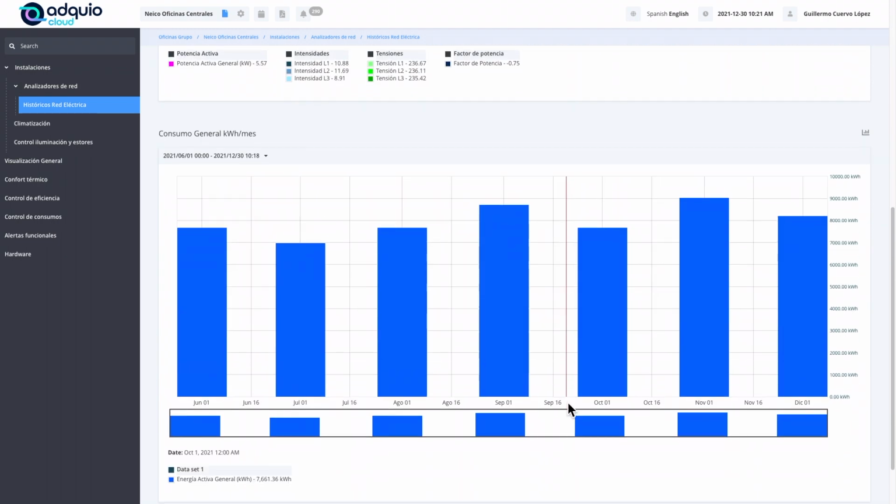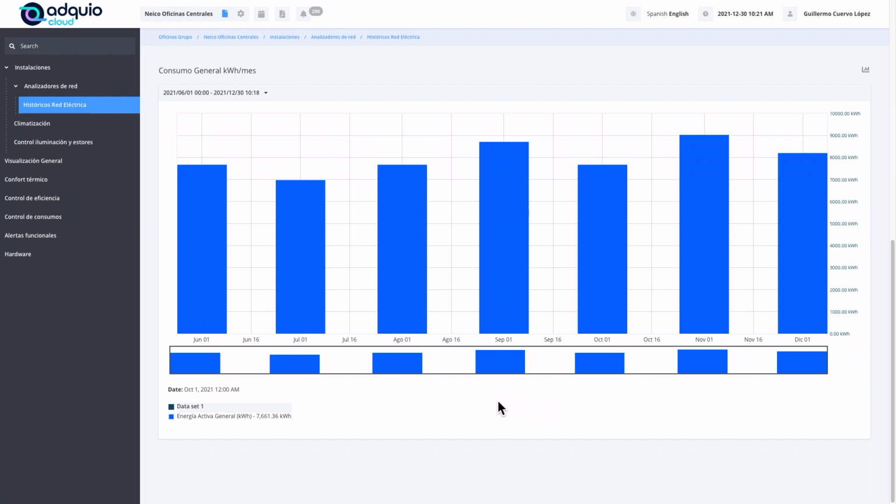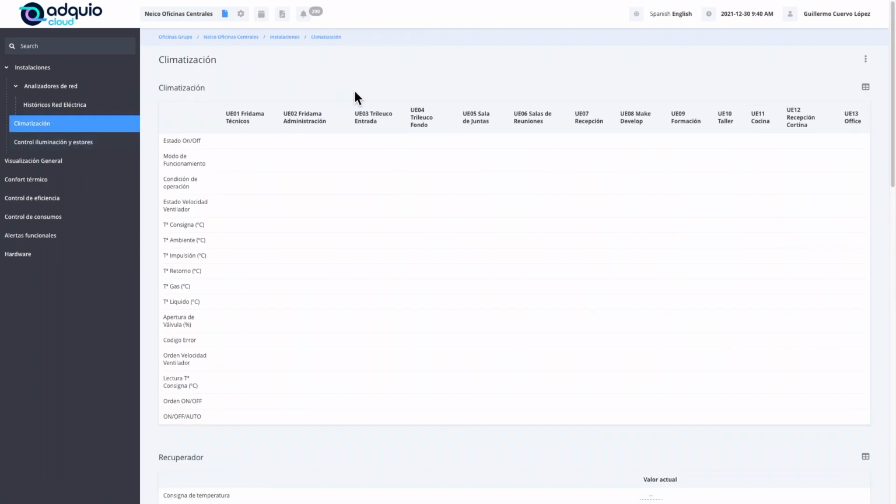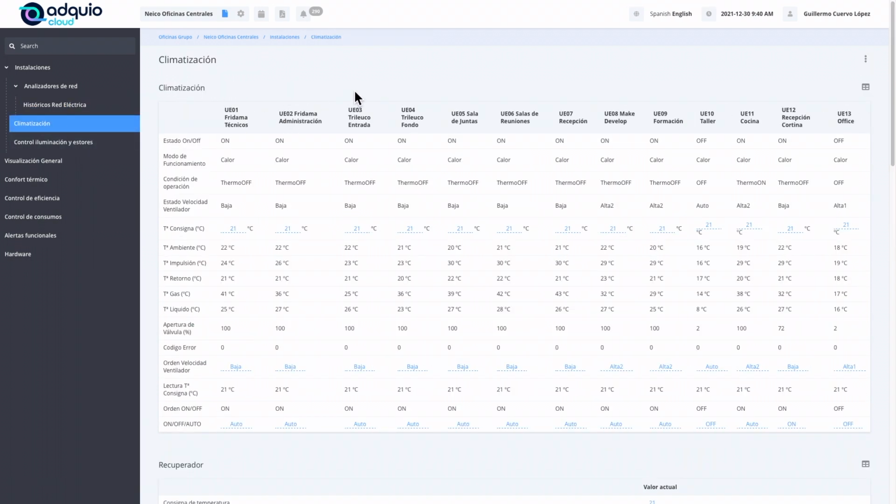In the lower part we have simpler graphs, in this case of consumption in kilowatts in the month, the difference in each day, and so on. Then, we have air conditioning data, and in this case, it is a good example of a data table. We are going to see that it takes a while to load because there is a lot of data, as you can see,